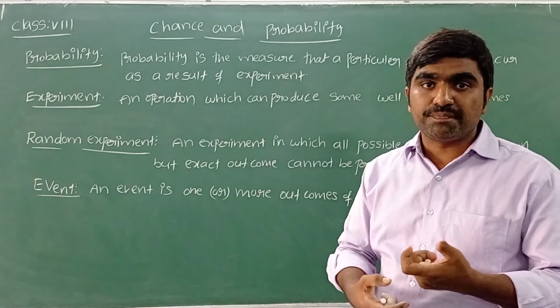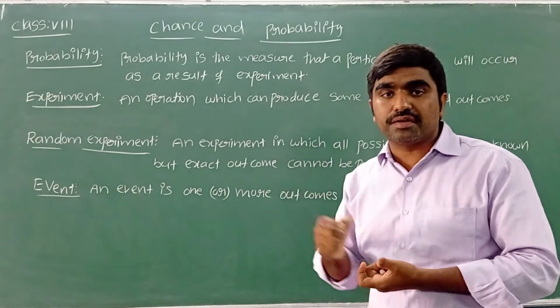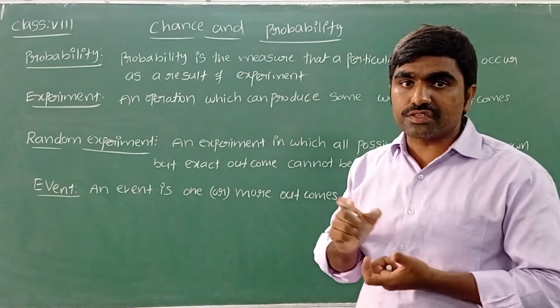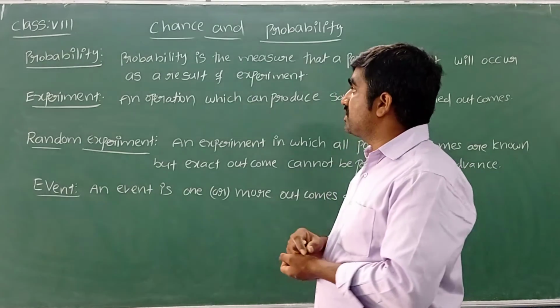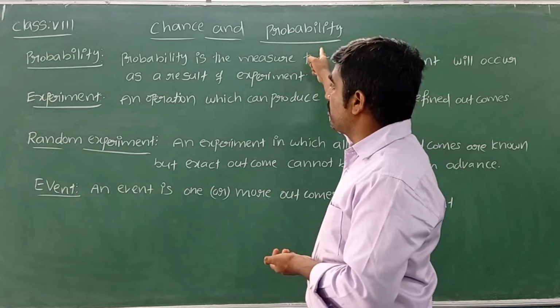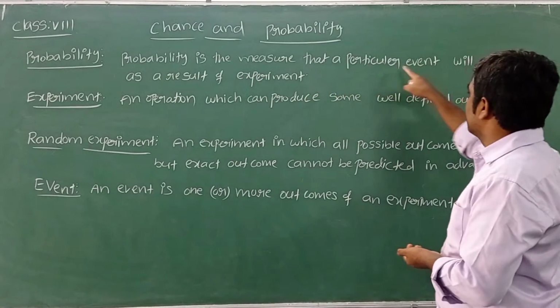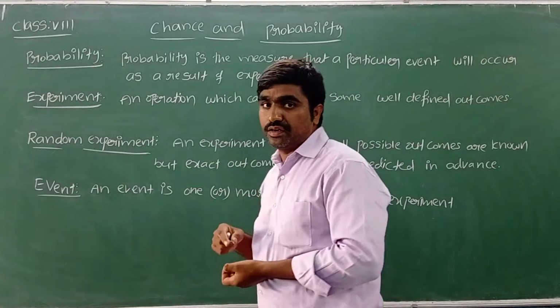What is the chance of that event happening? What is the possibility? These are the things we are going to learn in today's class. Let's first see the meaning of probability. Probability is the measure that a particular event will occur as a result of an experiment.